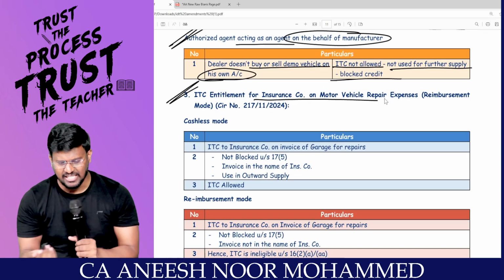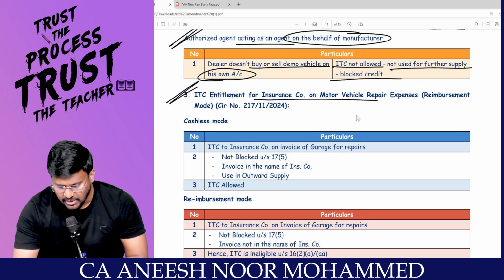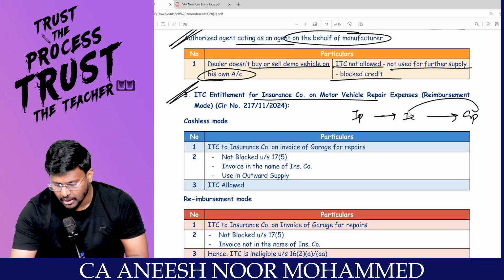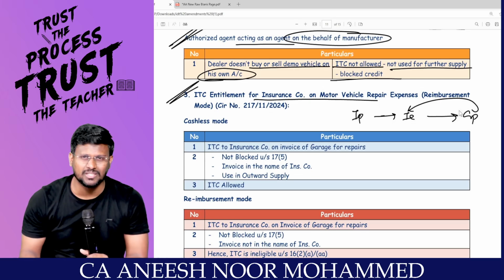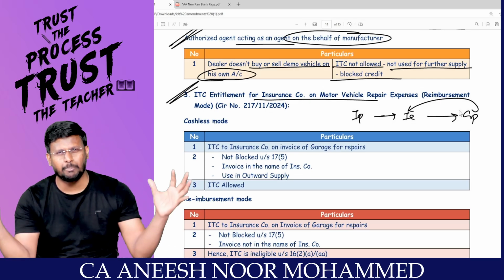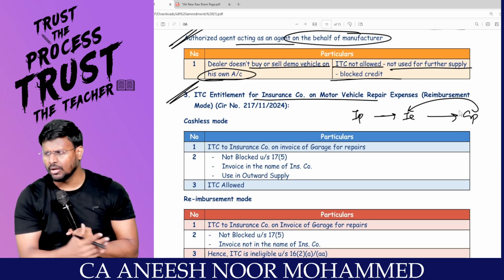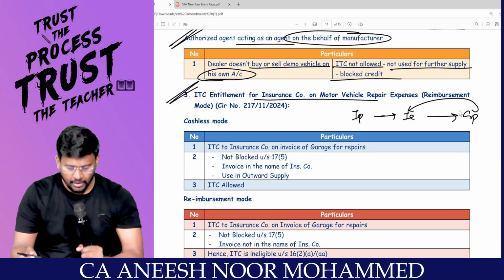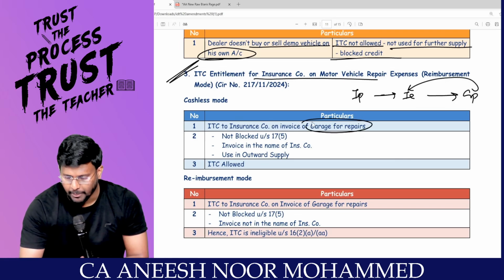Sometimes during the accident and all, my dear lovable students, this insurance company, sir, insured person will be there, insurance company will be there, and general public will be there. This general public will ask for insurance claim. Small accident. It is not like completely gone. Front bumper gone. Small accident happened like that. Then what they will do? They will give that vehicle to the garage for repair.